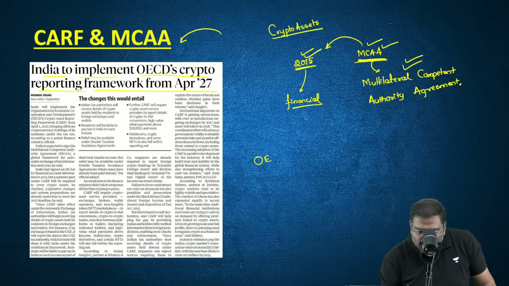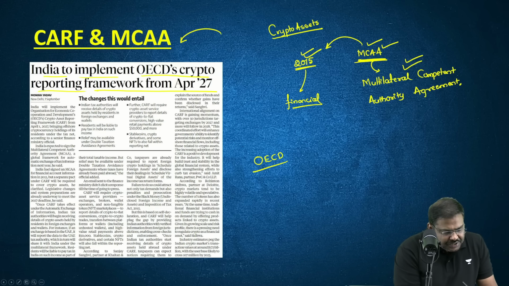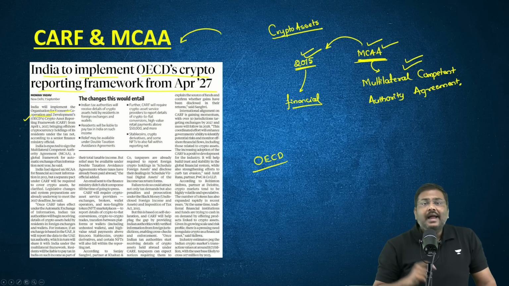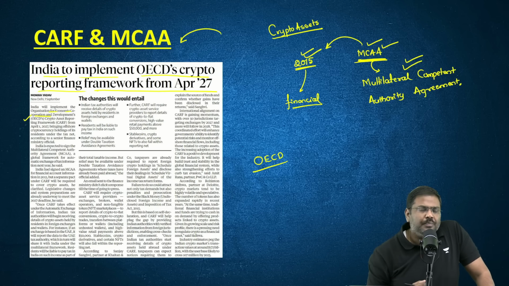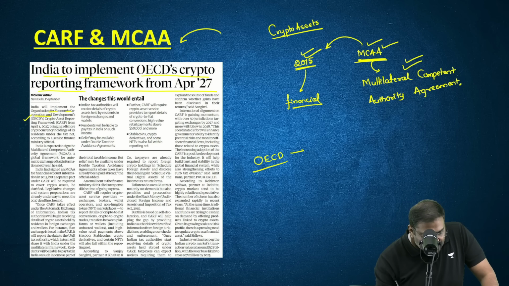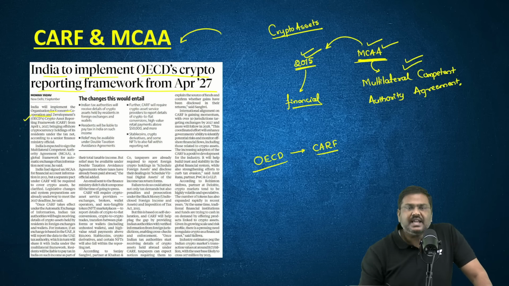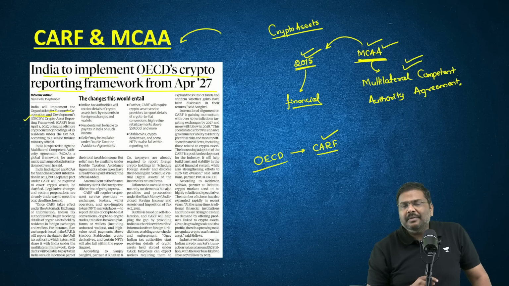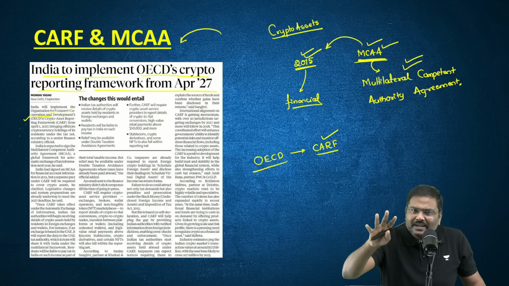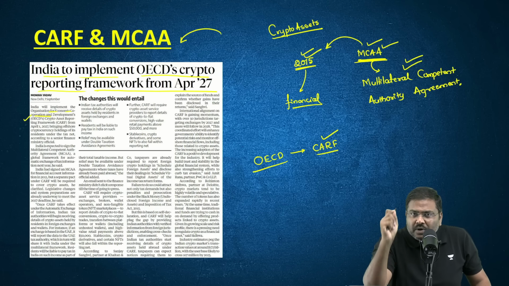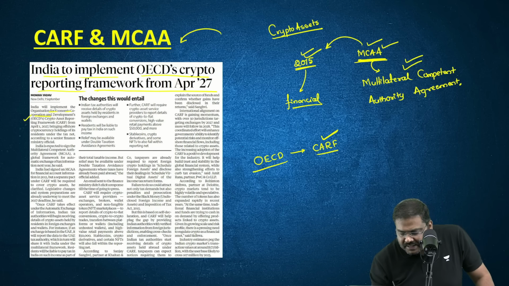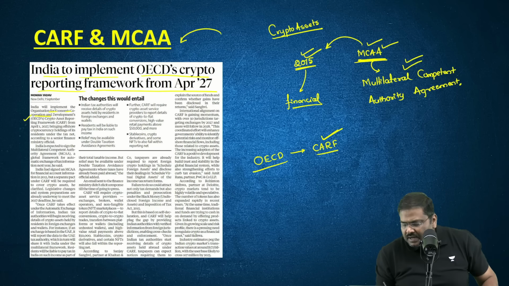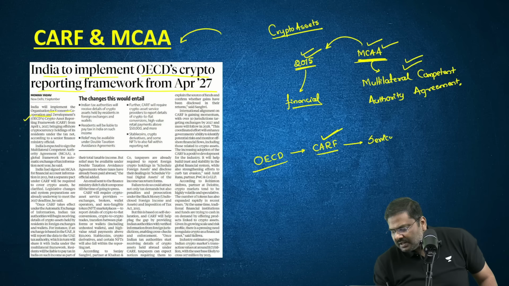The OECD group of countries, Organization for Economic Cooperation and Development, has developed a framework by the name of CARF. CARF stands for Crypto Asset Reporting Framework. I'll repeat the statement again, and don't worry, it is there in the handout. The Crypto Asset Reporting Framework essentially will cover different types of service providers associated with crypto.